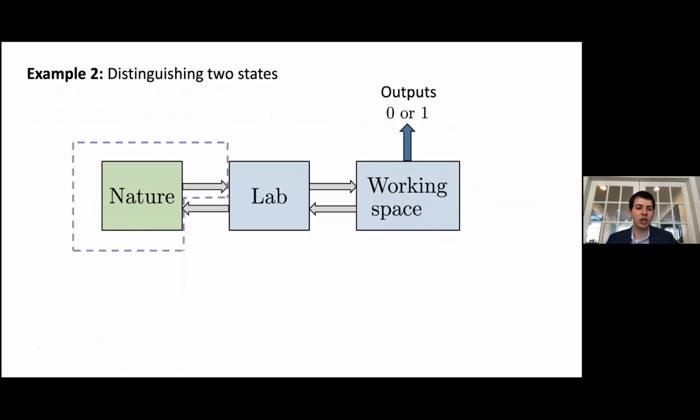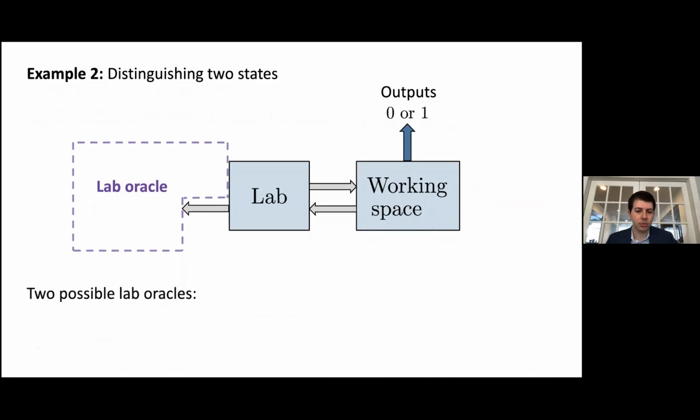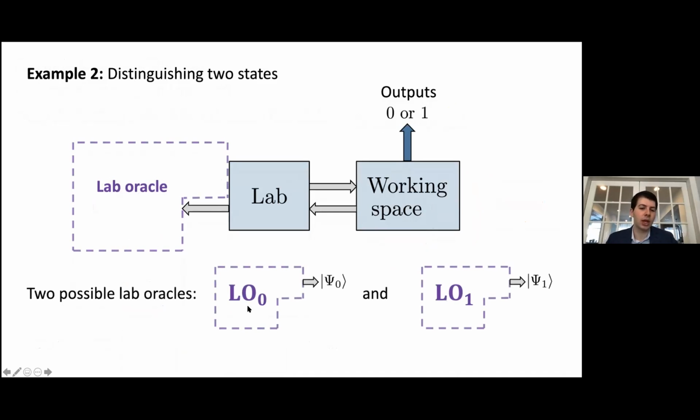And we will consider two possible lab oracles, namely a lab oracle which outputs the state psi naught every time it is queried, and a lab oracle which outputs the state psi 1 each time it is queried. In particular, we can imagine the lab system is built of n qubits, and when the lab oracle is queried, each of psi naught and psi 1 are n-qubit states, and the lab oracle simply prepares a copy of the state on the lab system.